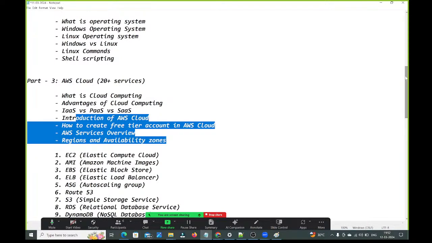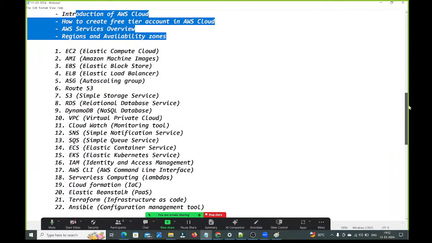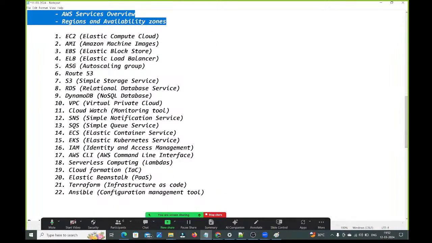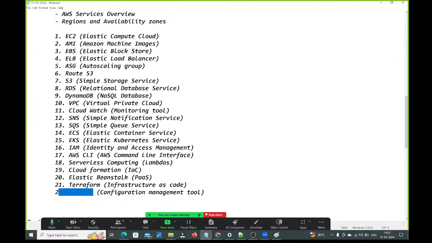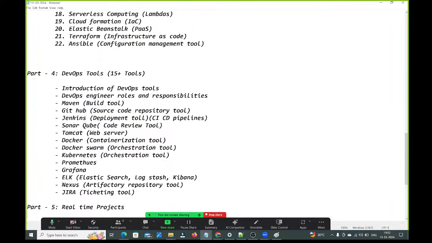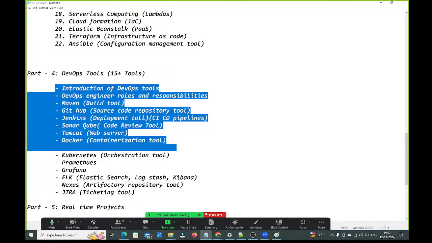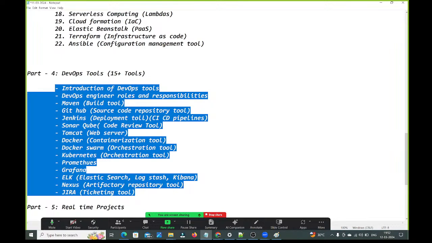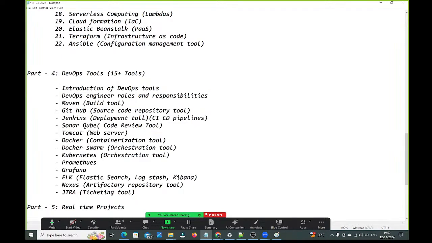Here I have mentioned 20 plus services, guys, right? And as 21 and 22, I mentioned Terraform and Ansible. Next, as part 4, we are going to cover DevOps tools. How many tools are we going to discuss? Almost 15 plus DevOps tools we are going to cover. Here I have noted all the DevOps tools which we are going to discuss. Then we will talk about the real-time projects.